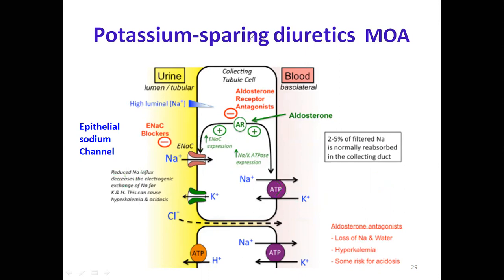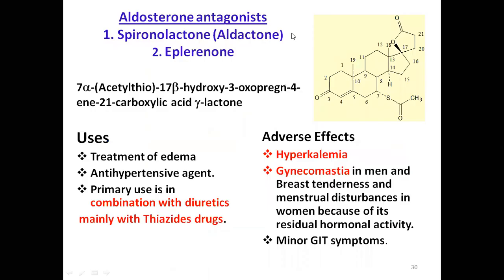Now, this is spironolactone. Spiro compounds means what? Two cyclic compounds, for example cyclohexane and cyclohexane, having one carbon in common, like this.